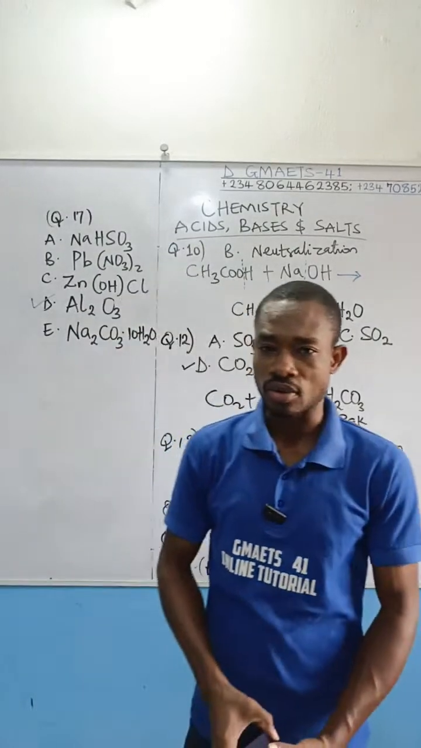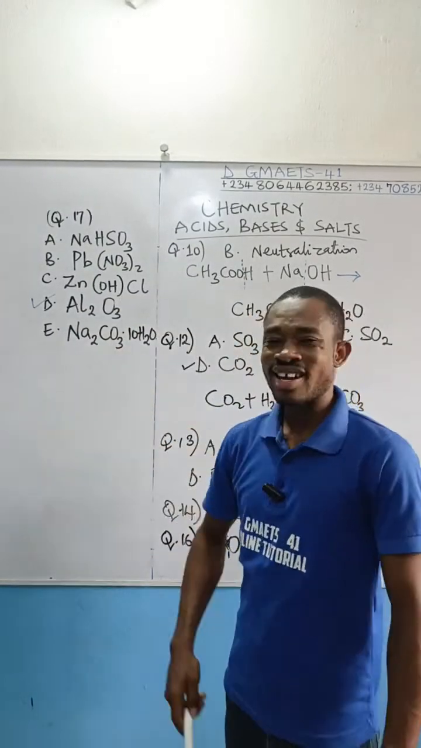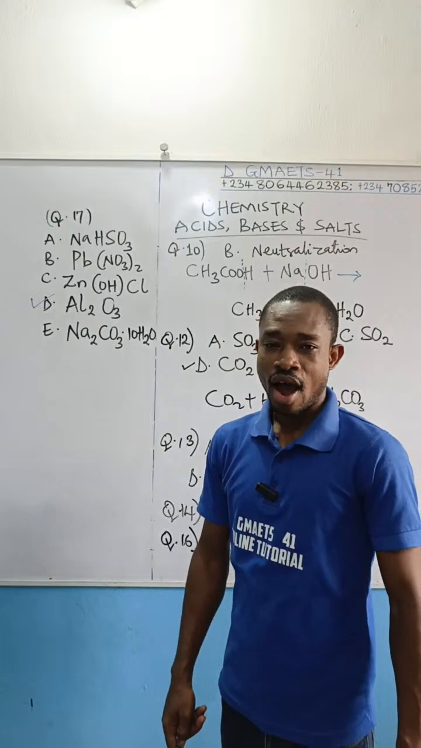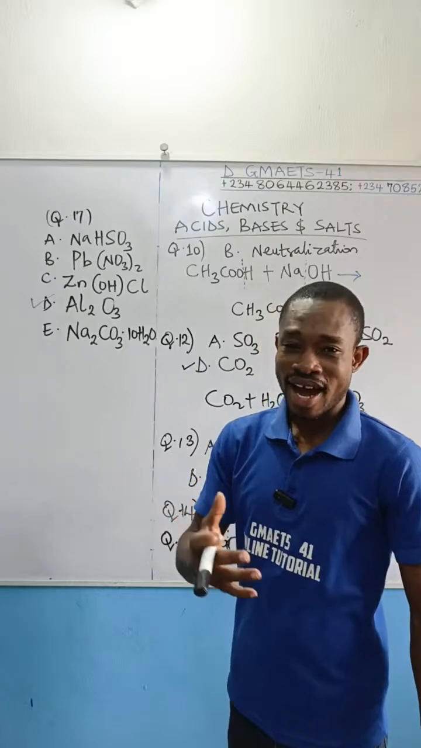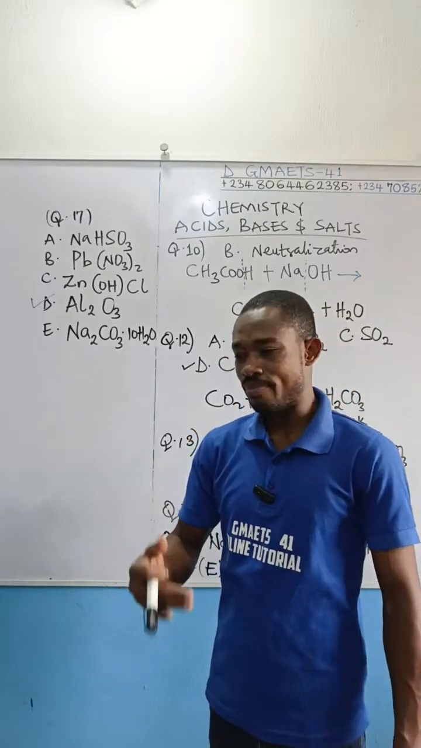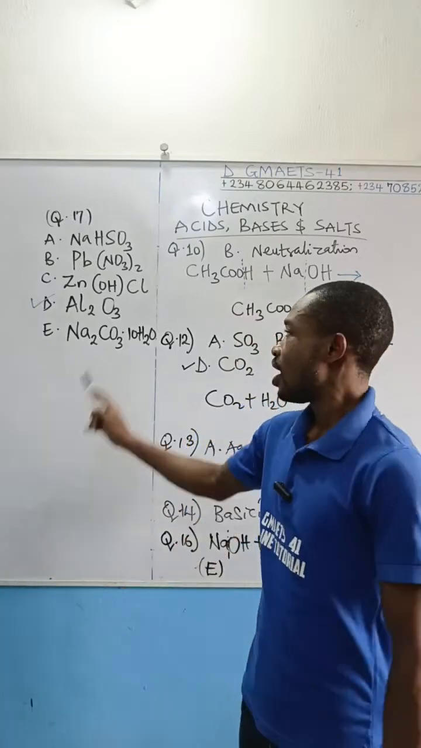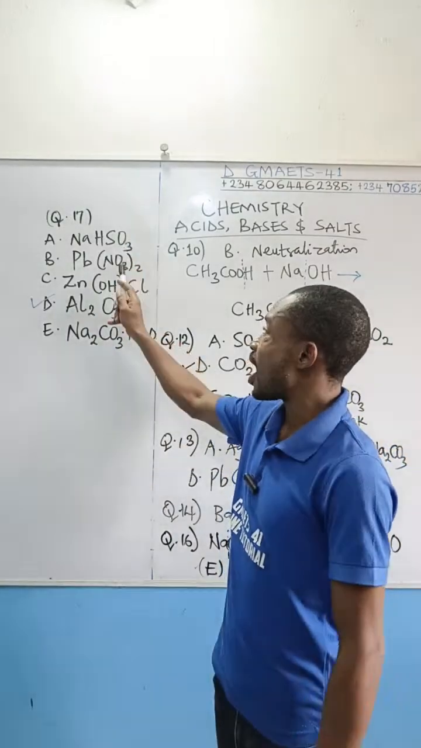That guy is not a salt. Aluminium oxide is an amphoteric oxide. Amphoteric oxide, it has both basic and acidic behavior. Are you getting me? It can behave as a base, it can behave as an acid. Amphoteric oxide.